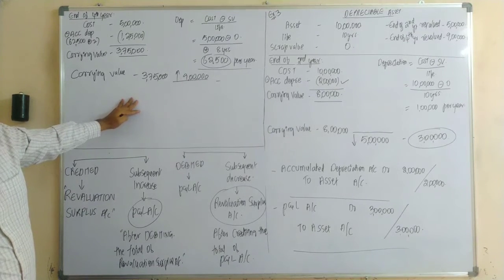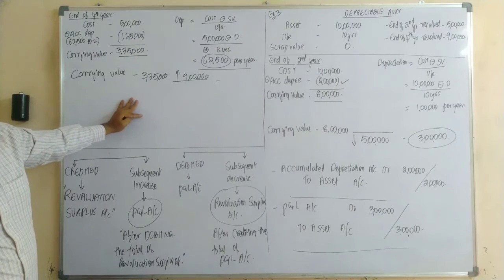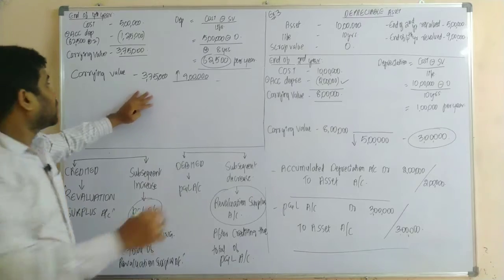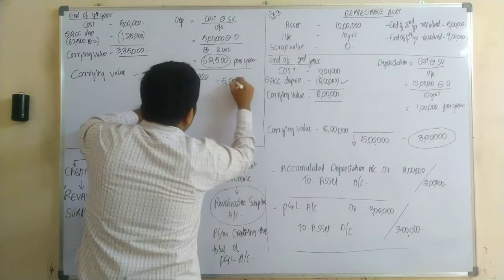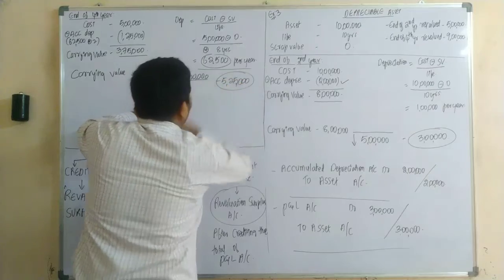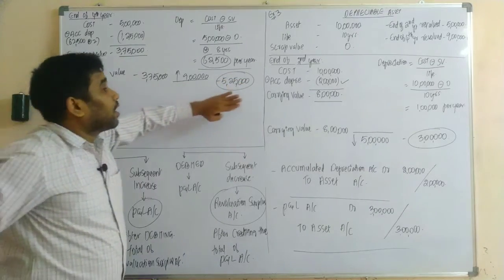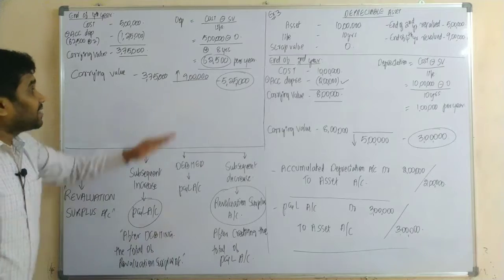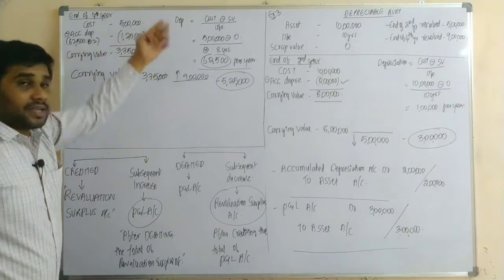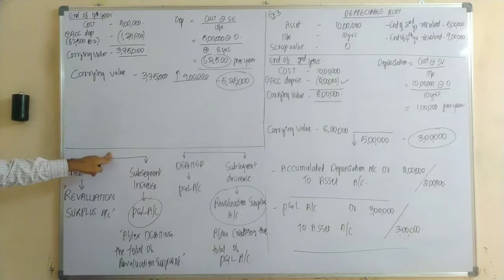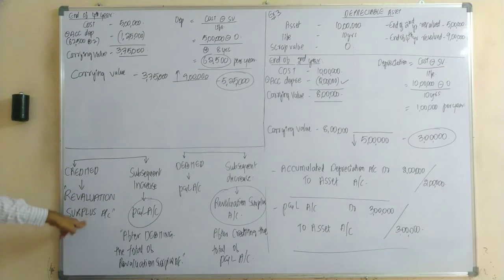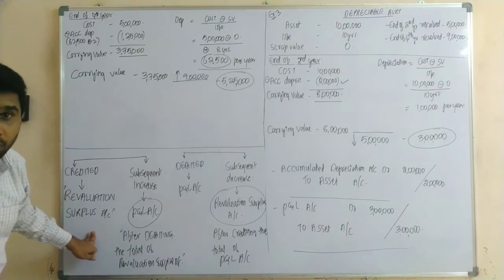So your 9 lakh minus 3,75,000. So how much was it? 5,25,000. 5,25,000 was your difference. So as this is nothing but an increase, whenever there is an increase, it should be credited to which account? Revaluation surplus account. Yes or no?